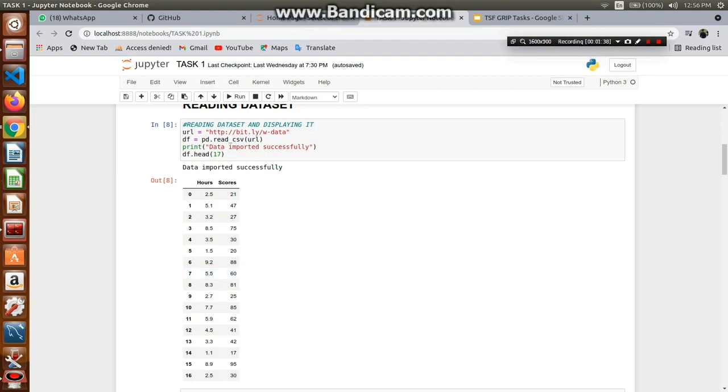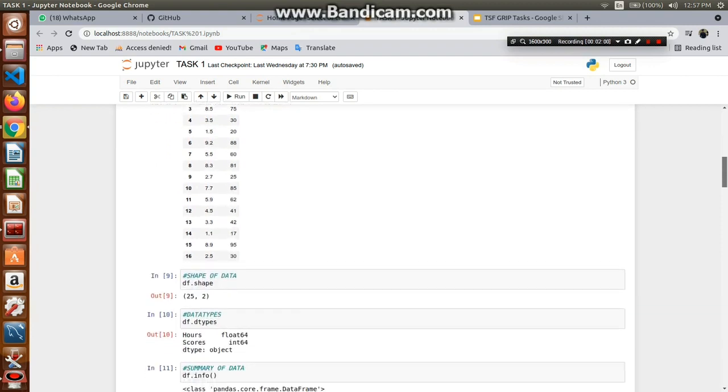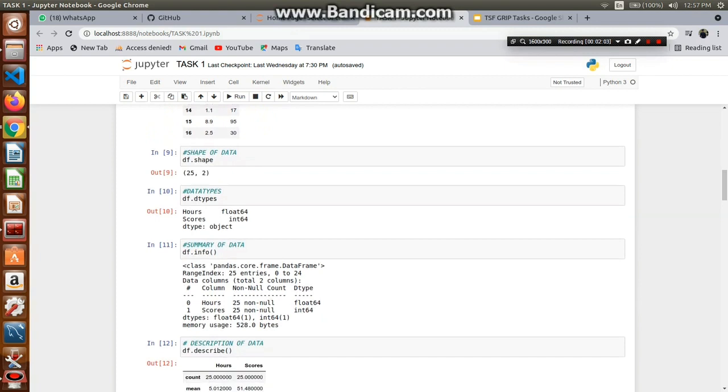After that we'll first read the data. You can directly read the data from your computer by downloading it. I have used the link. You can directly use the data as well using pd.read_csv, and when the reading is complete, we'll print "data imported successfully" and we'll print the head. When we use the .head function, we'll get the data set head. If you use 5, you'll get only 5 values, and I've used 17. As I've used 17, all the values have been shown over here.